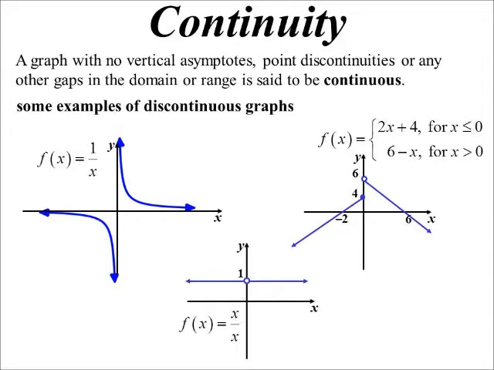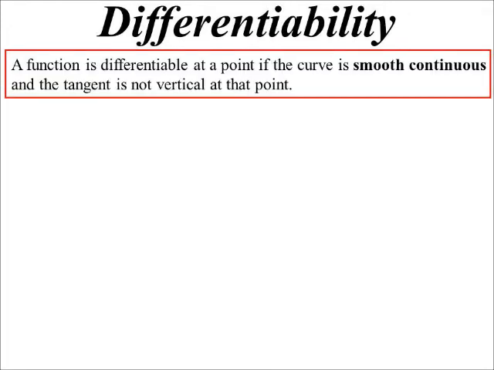Now what's important about that is differentiability. In order for something to be differentiable, it has to be continuous. Not only continuous, but smooth continuous. Right? So something like our absolute value graph there, it is continuous, but it's not smooth continuous. Because at that point there, we get that sharp point.